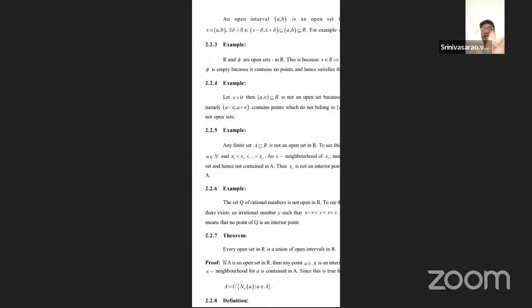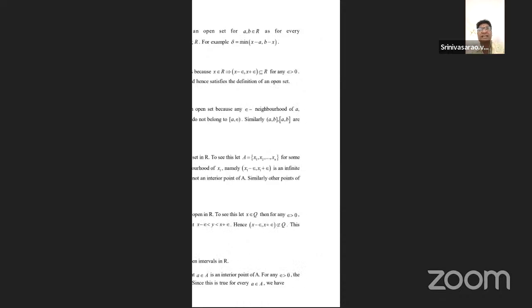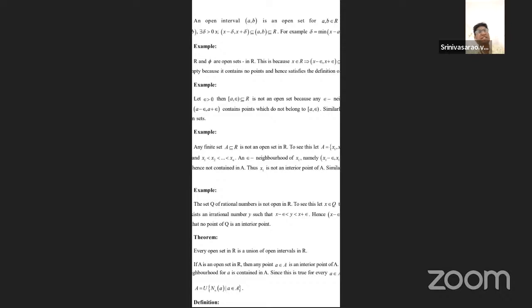So that is, mod x minus a means x is defined at x equal to a. B minus x means defined at x equal to b. Okay. Now here, one of the open sets, the real numbers, is also an open set. The empty set is also an open set.